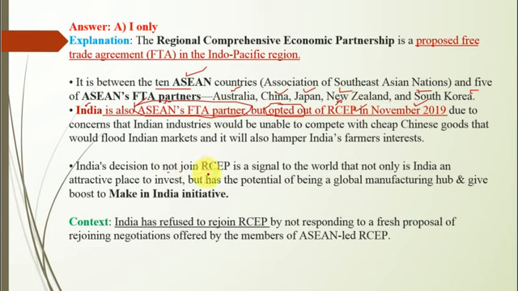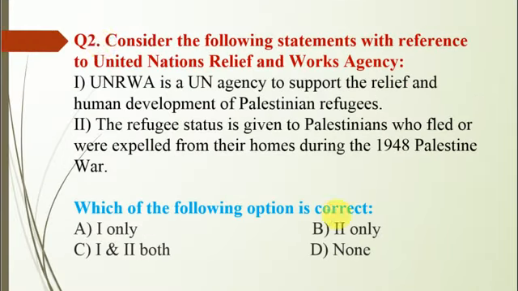India's decision to not join RCEP is a signal to the world that not only is India an attractive place to invest, but it has the potential of being a global manufacturing hub and gives a boost to the Make in India initiative. The context is that India has refused to rejoin RCEP by not responding to a fresh proposal of rejoining negotiations offered by the members of ASEAN-led RCEP. So you have to remember it. Now let's move to the next question.